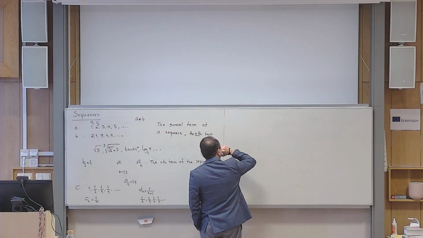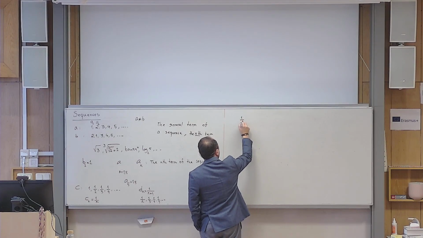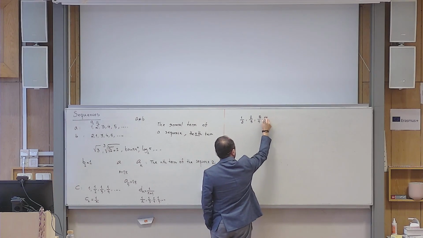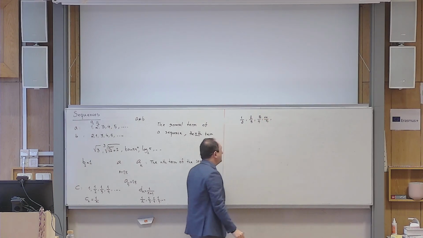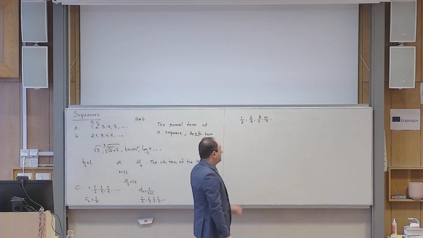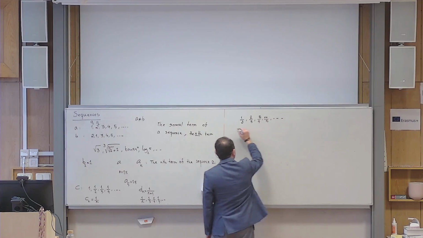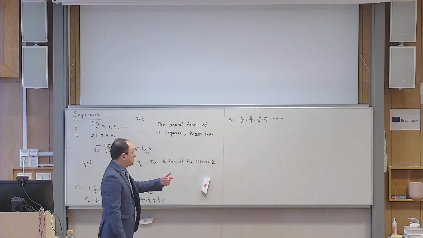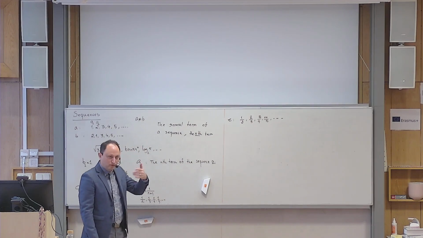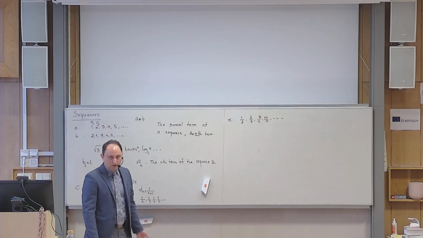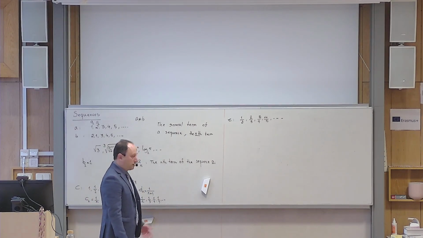So can you write a formula for this: 1 over 2, 2 over 3, 3 over 4, 4 over 5? Of course, I am completely sure that you can immediately guess the next one. So what is the next one? Let me call this sequence E. If I ask you what is the next one, you can immediately guess. When you can guess, in principle, you can write the formula. So what is the next number coming in that list? Everyone? 5 over 6.